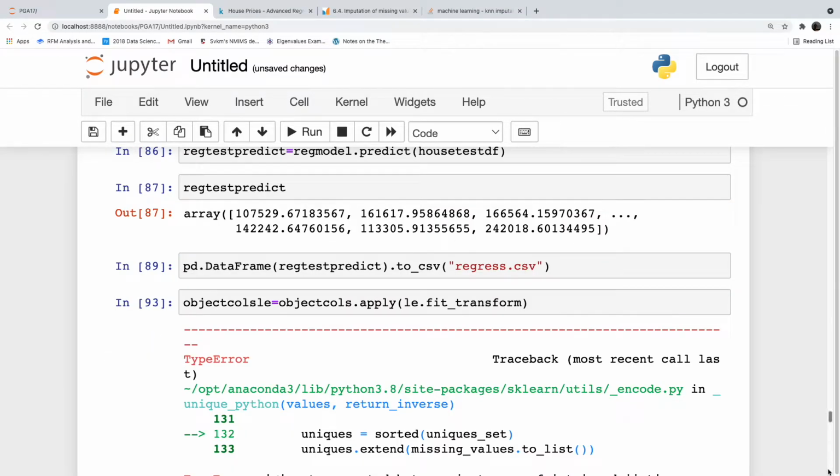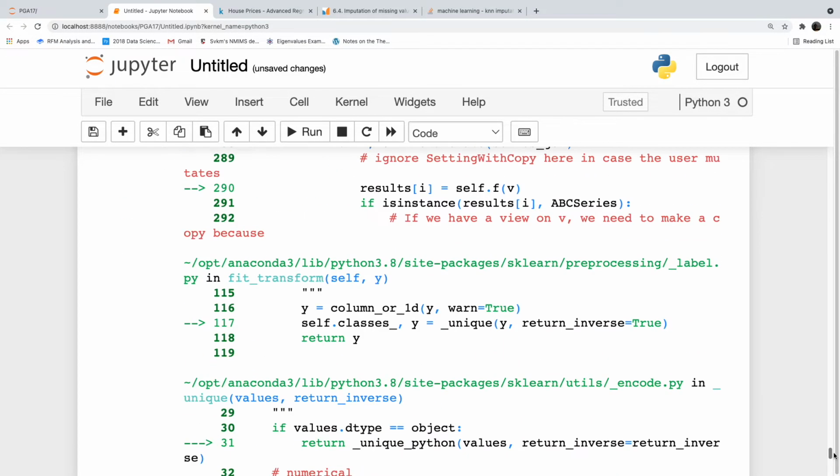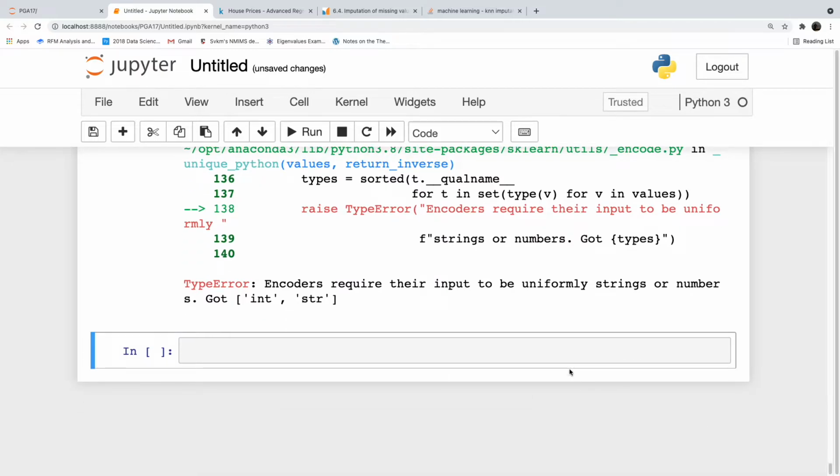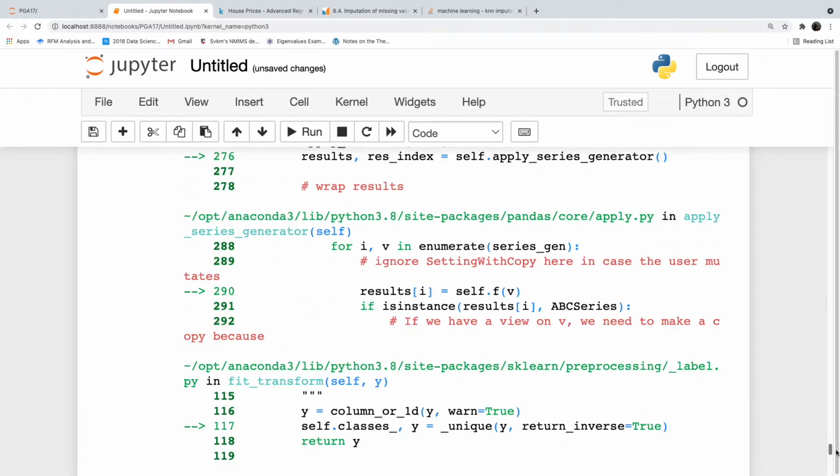See, it generates an error. It says, see, got integer or string, uniformly strings or numbers. So label encoder will not run if you have object data with missing values. So that is the problem in here.